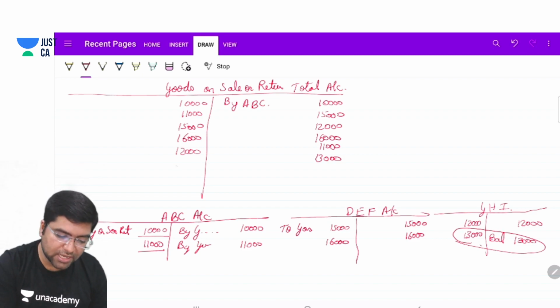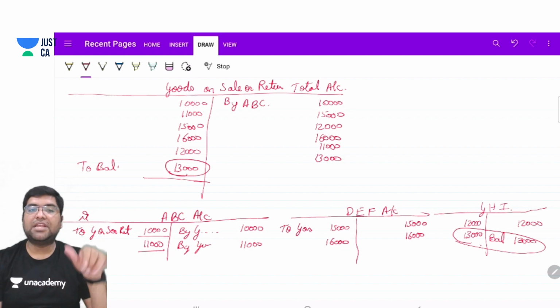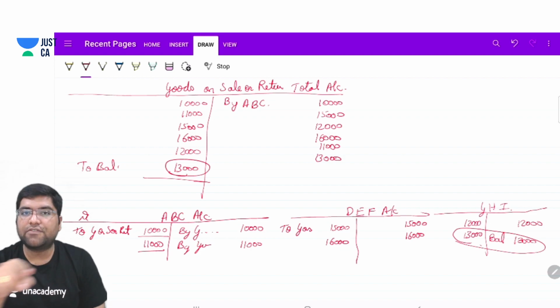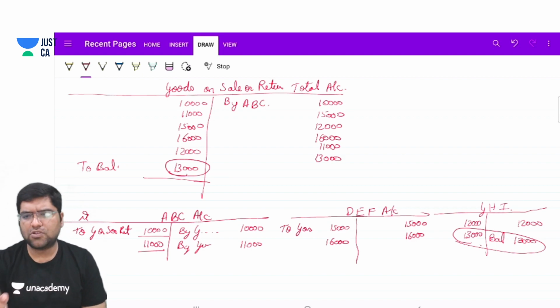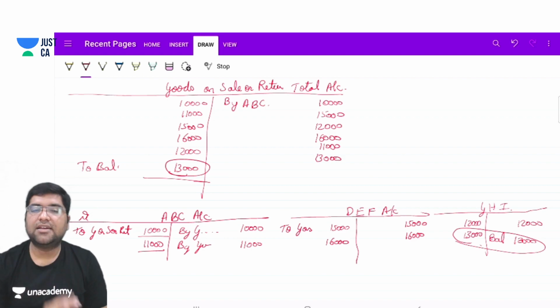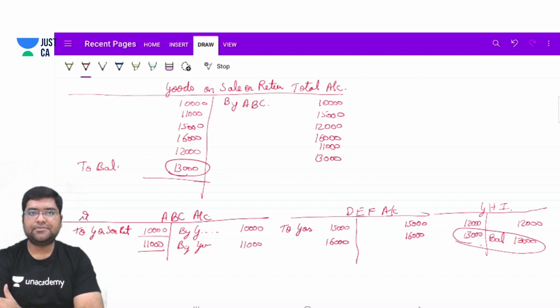And in the total account also, the balance of 13,000 will arrive. After completion of the year, all the balances of the respective party accounts will be totaled with this balance. There was only one balance of 13,000, and in this question also there is a balance of 13,000 rupees in the goods on sale or return total account.